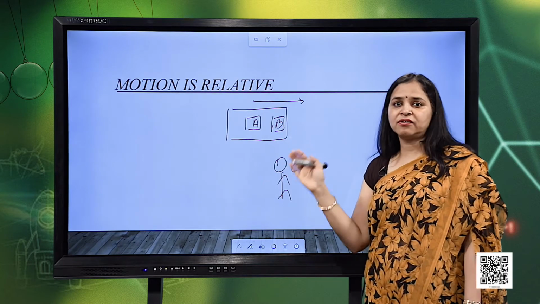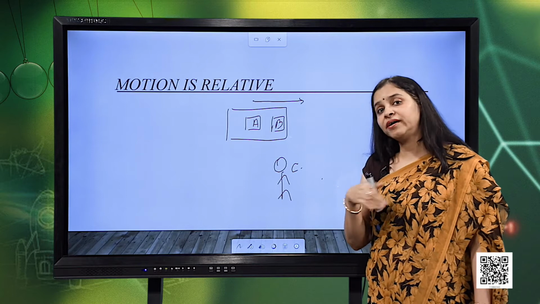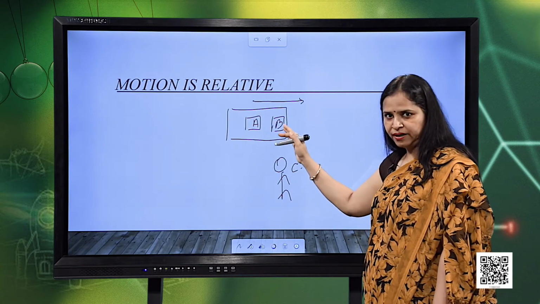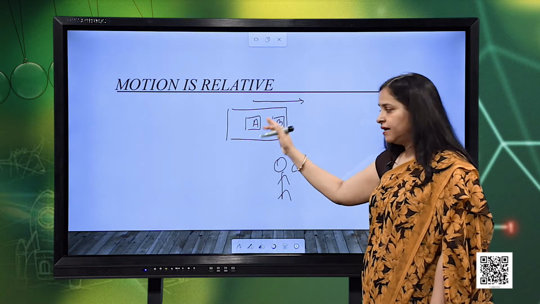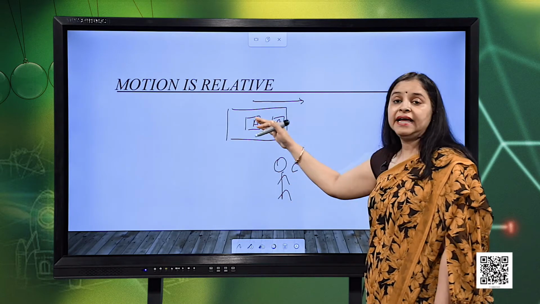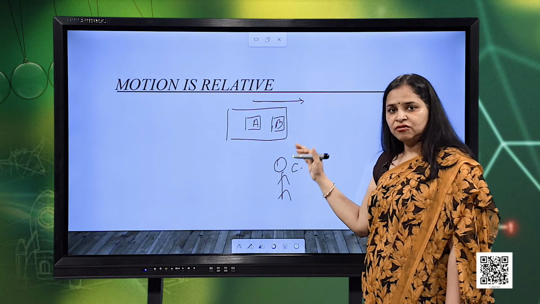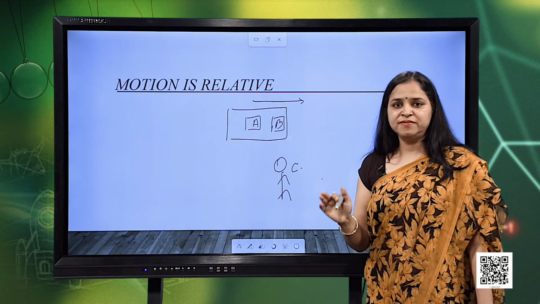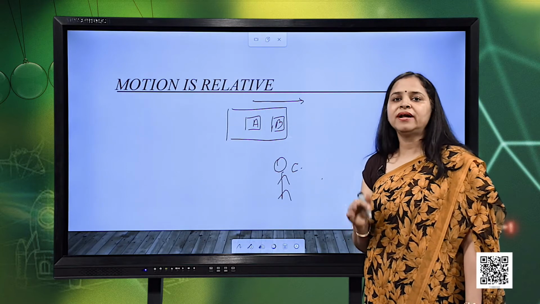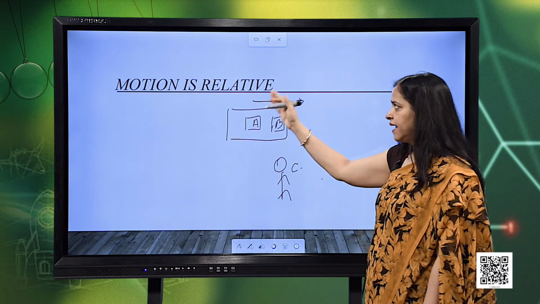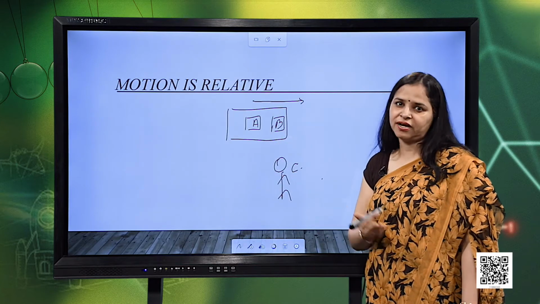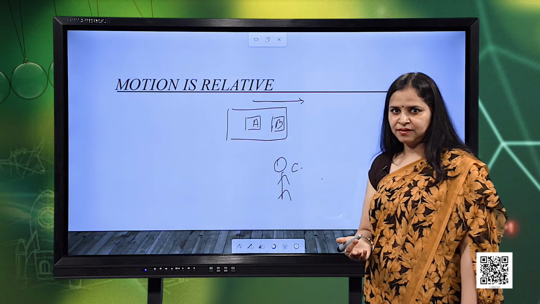So, there is a role of reference, an importance of reference here. If the reference is A for B, then they are at rest, but for C, A is in motion. So, that is how we can say that no body or object can be at ultimate rest or at ultimate motion. Motion is relative. It depends upon with respect to what reference we are talking about.